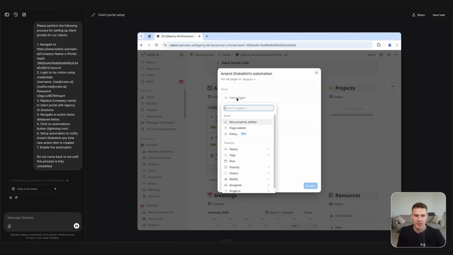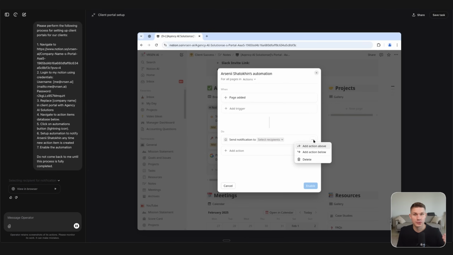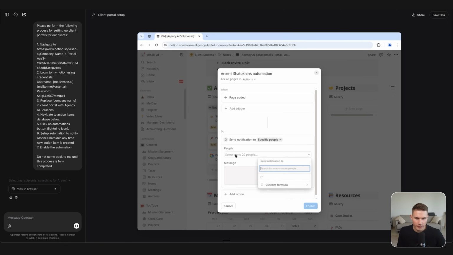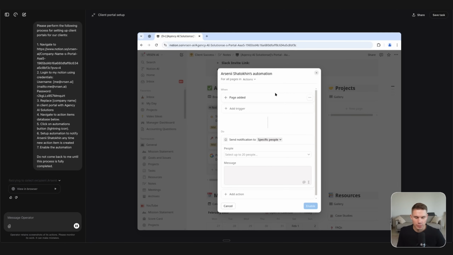As I said, it's incredibly accurate. As you saw just now, it clicked on an extremely small icon for the lightning, which opens up the automations in Notion. It's literally the same size as the mouse, which simply was not possible before with GPT models or by using any other open source repos that essentially mimic operator agent. And now, as you can see, it's setting the notification to myself.